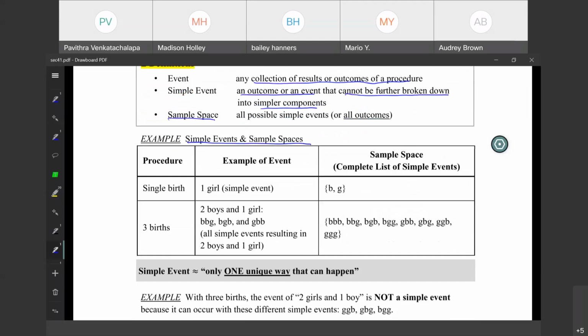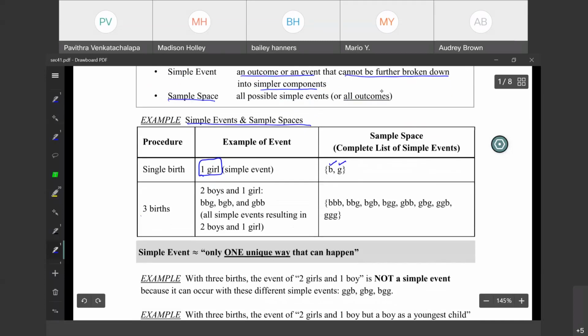If I say there is a single birth, then it could be a boy or a girl, right? Now, if I mention that a single birth is a girl, that means there is only one girl. Can you break this down into further simple events? That is why we call this a simple event.